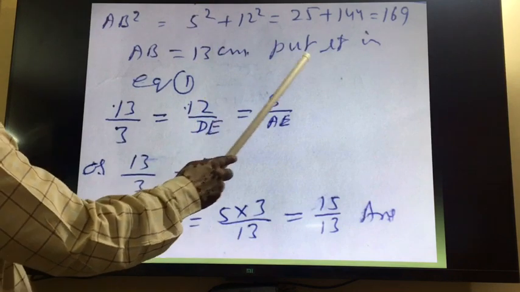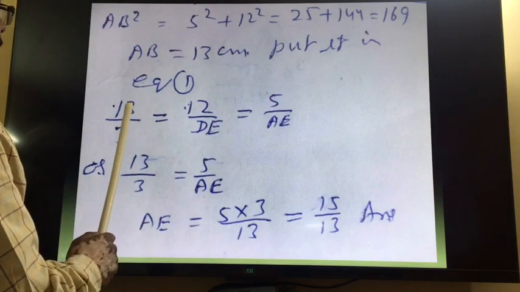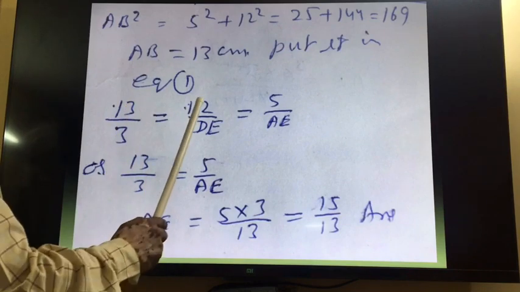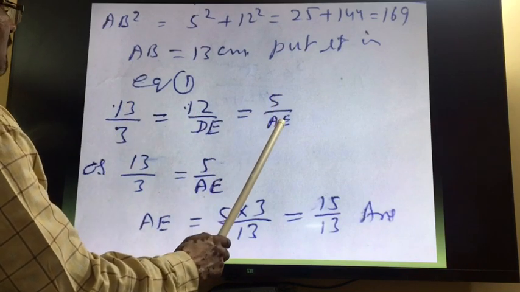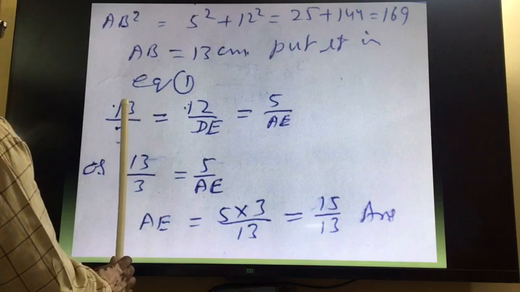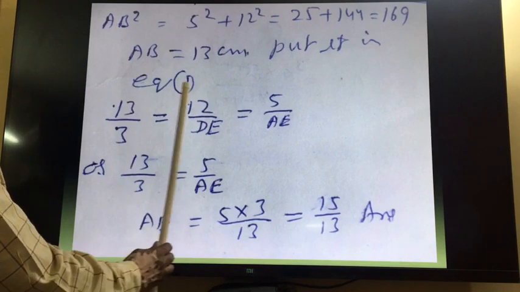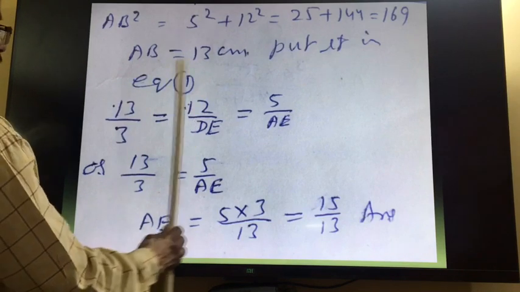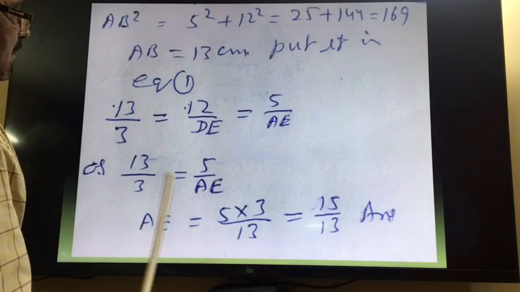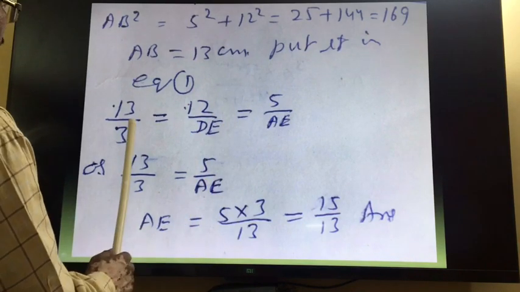Now put all these values in the side proportional. So we will write 13 upon 3 is equal to 12 upon DE is equal to 5 upon AE. One time we can put these two equal, this will give us DE, and second time we can put these two equal, this will give us AE. But we want only AE, so we can put these two equal.